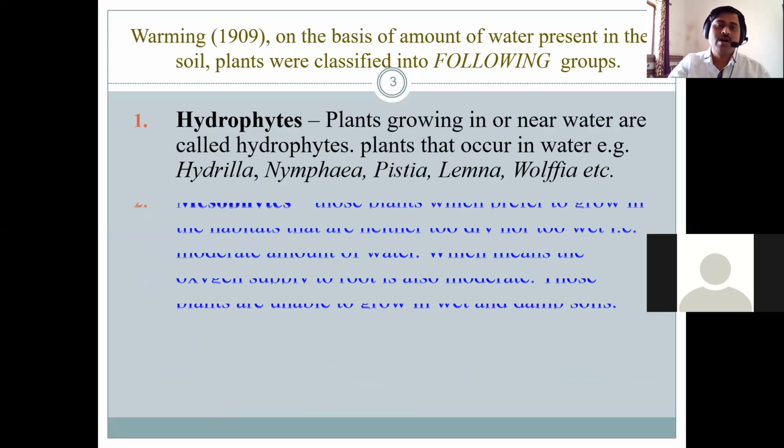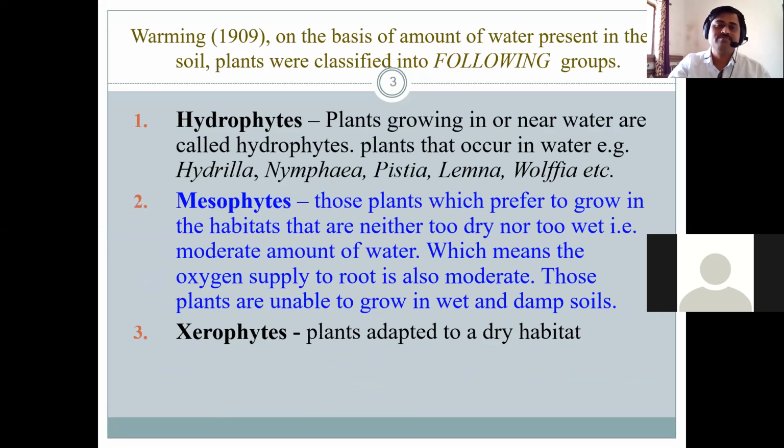Just like Warming in the year 1909, plants have been classified on the basis of the amount of water present in the soil. Plants were classified into the following groups: hydrophytes, mesophytes and xerophytes.